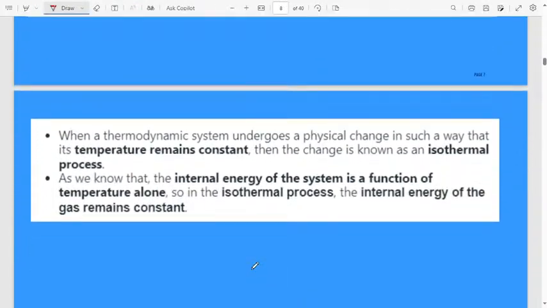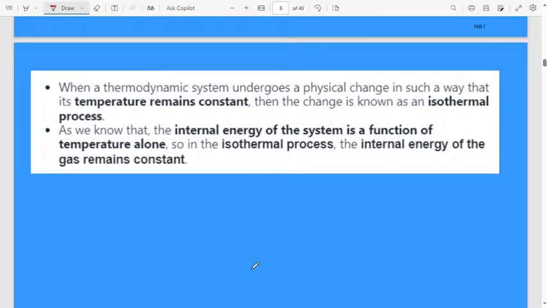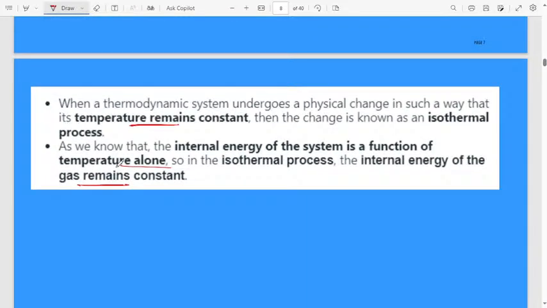Let us consider what is meant by an isothermal process. When a thermodynamic system undergoes a physical change in such a way that its temperature remains constant, the change is known as an isothermal process. Isothermal process means the temperature is always constant. In a Carnot engine, during that stage you have to keep the temperature constant. As we know, the internal energy of a system is a function of temperature alone. So in an isothermal process, the internal energy of the gas remains constant.